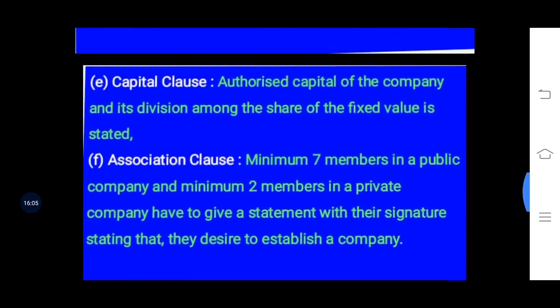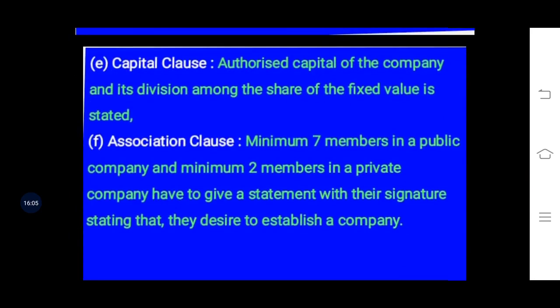Fifth one is the capital clause, in which the company will have to mention its authorized capital, its issued capital, and the capital which they have procured. And they cannot issue shares or debentures or any kind of security over and above the limit of authorized capital.